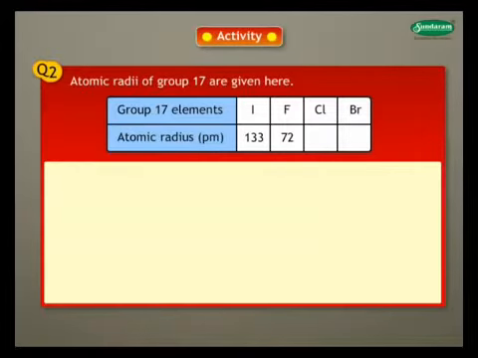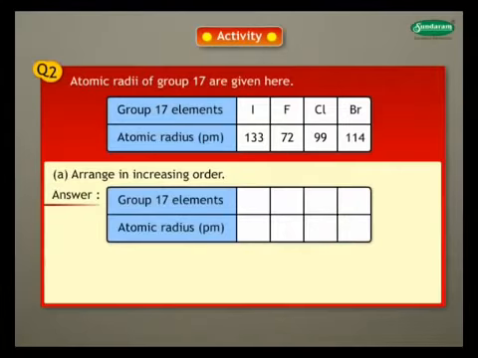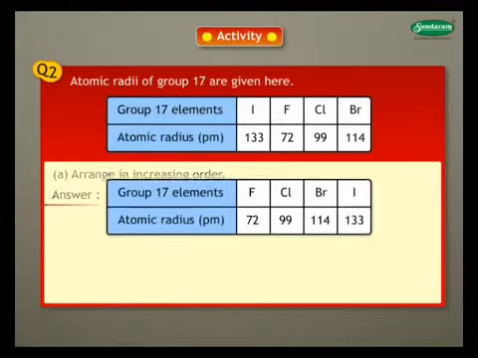133, 72, 99, 114. A. Arrange in increasing order of their atomic radii. Answer. We have arranged the elements in the increasing order of their atomic radii like this: fluorine, chlorine, bromine, iodine.